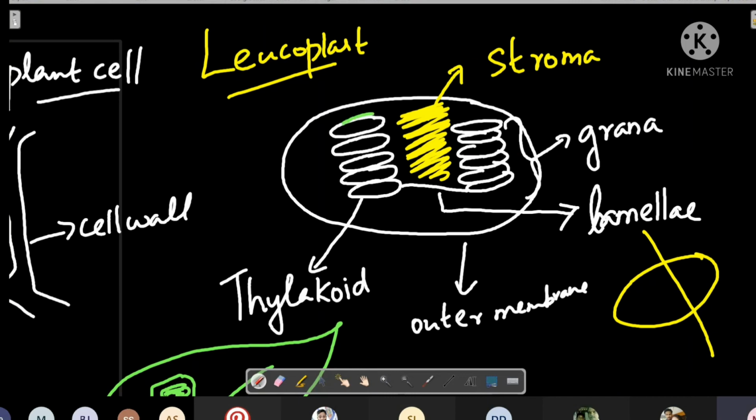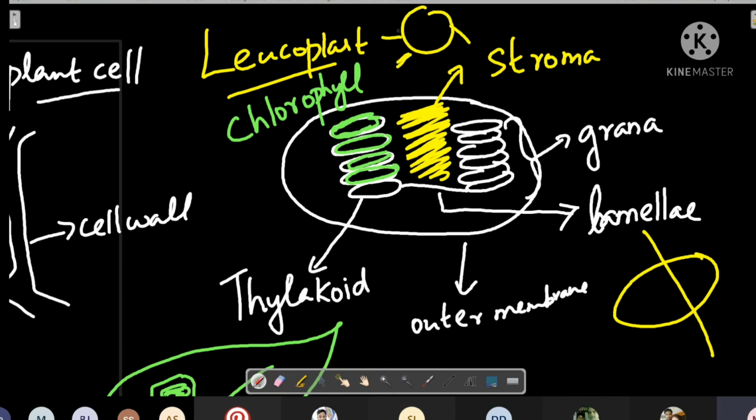So if you take any green parts of a plant like a green stem or green leaf, the thylakoid has a green color. This green color is called chlorophyll. Chlorophyll is very important for the plants because it can attract sunlight.